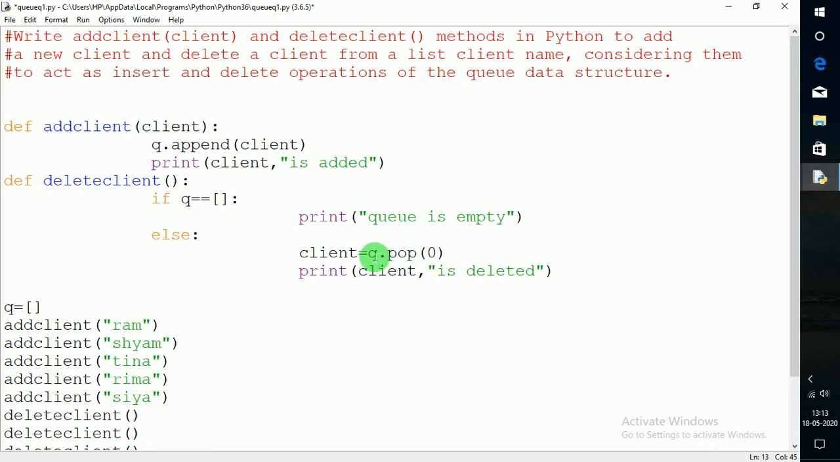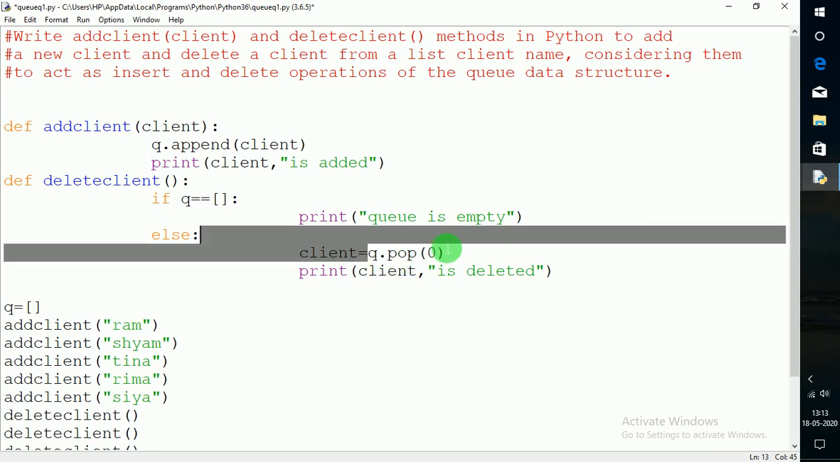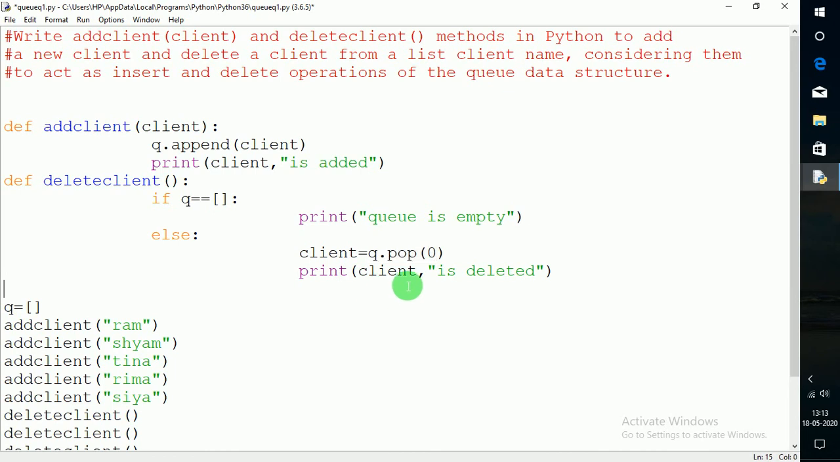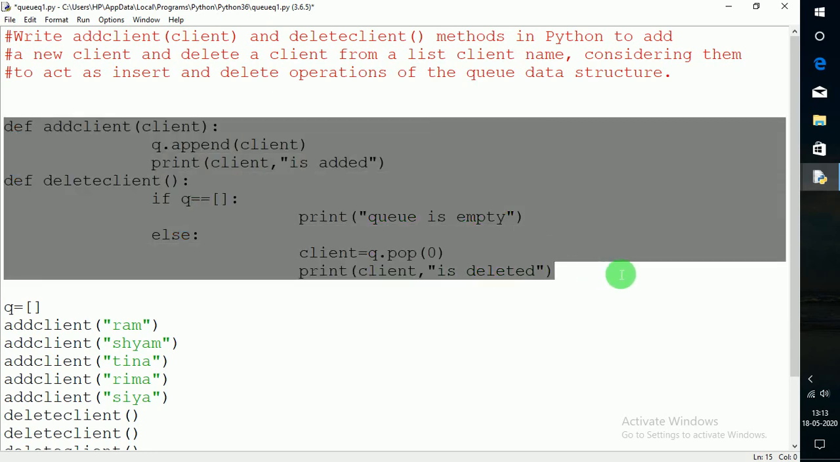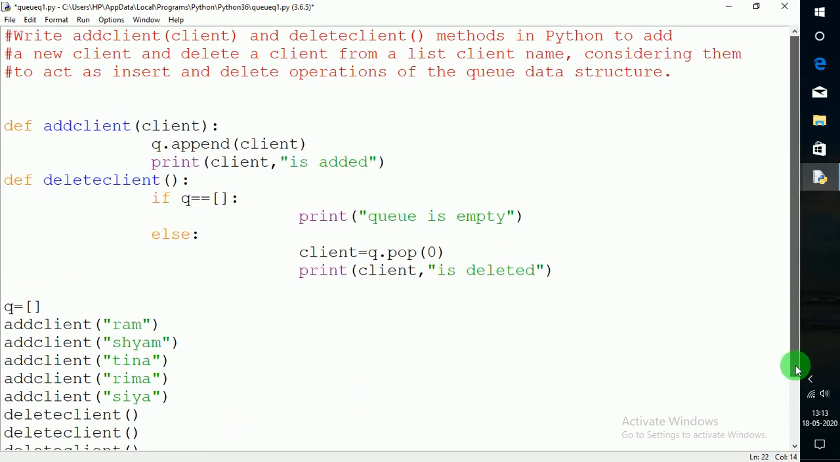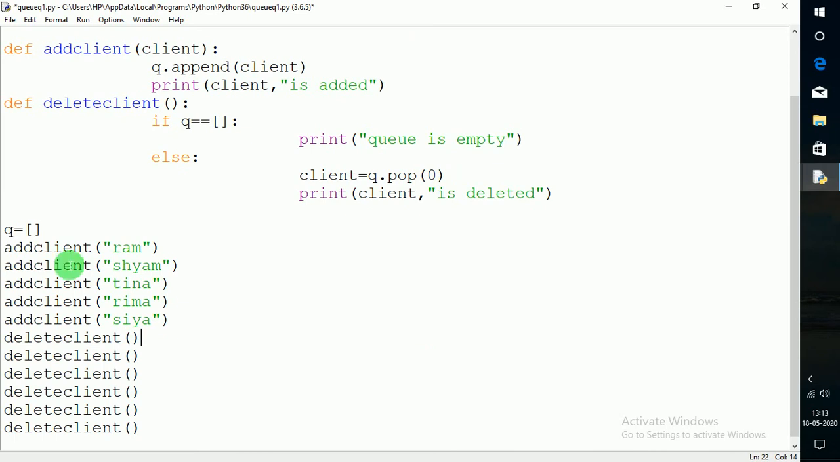So whatever is the value on the zeroth index will come to this client variable, and I'll print client is deleted. Okay, so again because in this question you have to write just functions only, if it comes into your board exam, then you have to write just this. You don't have to write the whole program, but to show you, I'll write the whole program here. I'll take the queue as an empty queue, then add 5 clients here.